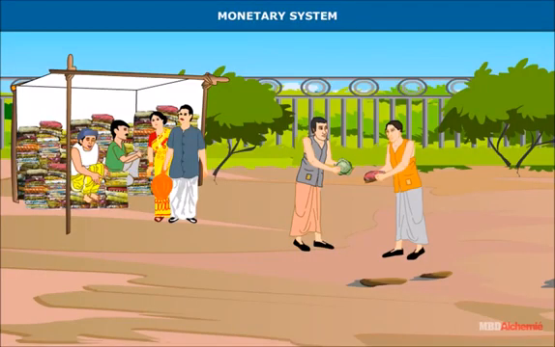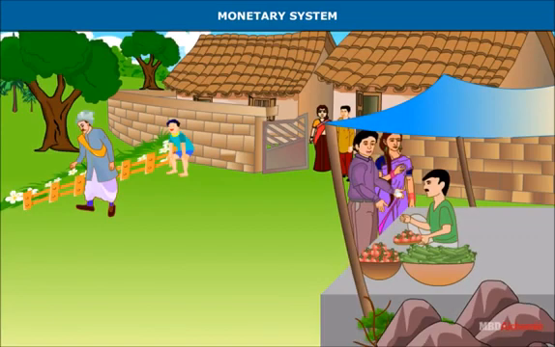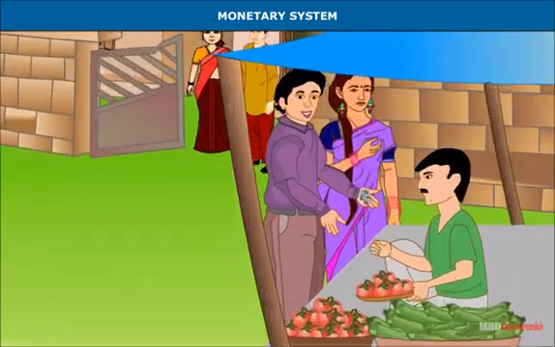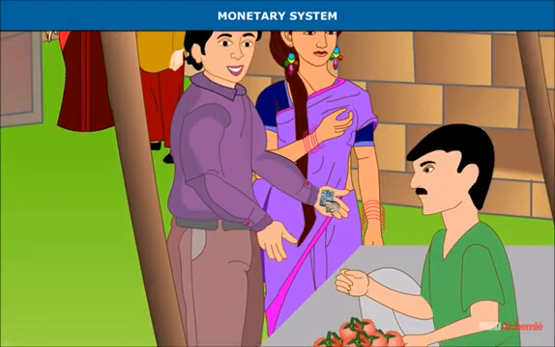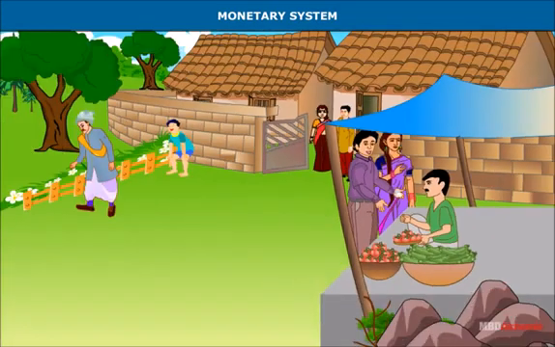Monetary system. In the beginning, there was no such thing as money. There were no coins. People exchanged goods for goods to meet their needs. Exchange of goods for goods was called barter. A new method of exchange was invented later. It was a coin with a fixed value. Thus, a new system of exchange and value came into vogue. It was the introduction of the monetary system.